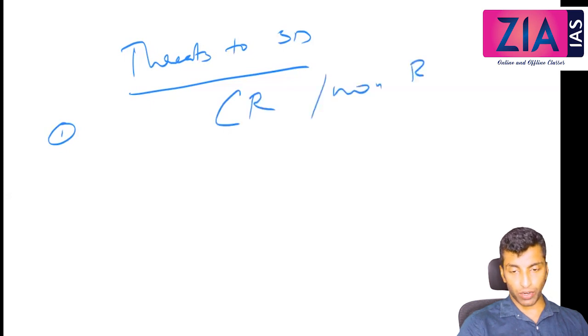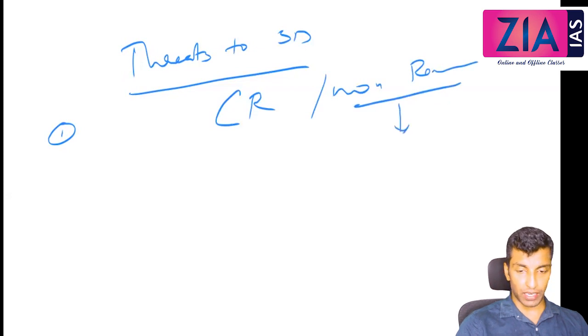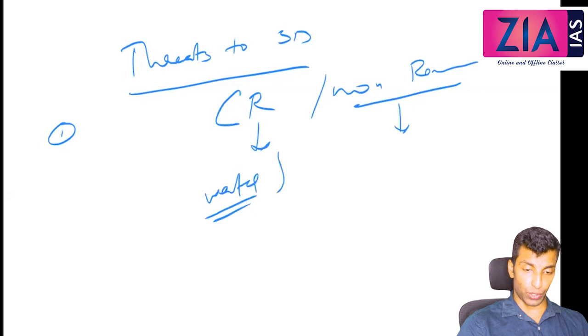When we talk about non-renewable, there is a clear-cut depletion, like fossil fuel. Renewable means we are talking about solar, wind, etc. But water is also a renewable resource, right? But there is a limit to pumping water. You cannot keep on pumping an unlimited amount of water. There is a limit. So depletion of resources, both renewable and non-renewable.